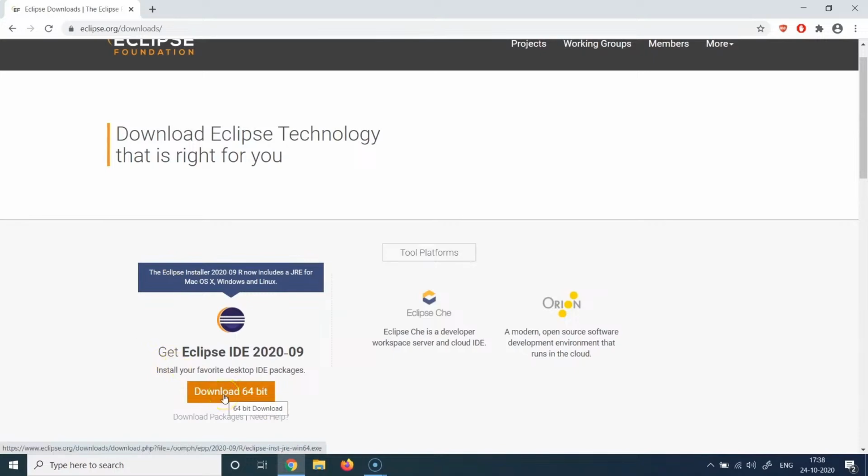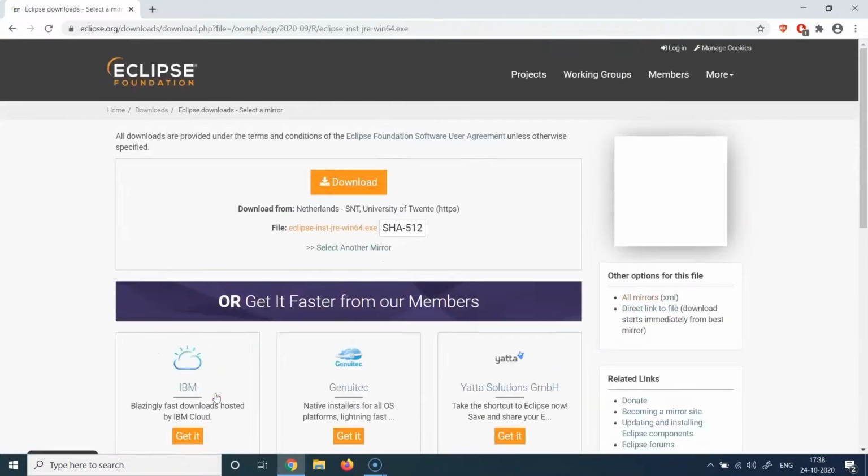So based on your machine, Eclipse will automatically detect whether you want a 64-bit installer or a 32-bit installer. And you can just click on this particular link, which says download 64-bit here. So I'm just going to hit download 64-bit. It is going to open this particular screen where, based on your current location, Eclipse will suggest the nearest possible